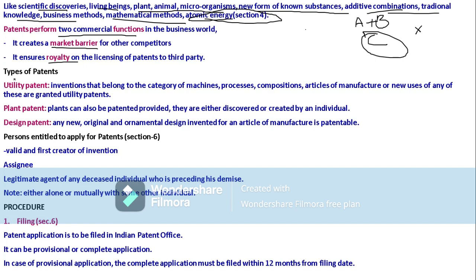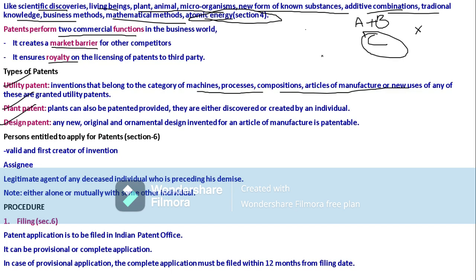Next, what are the types of patents? Utility patent, plant patent, and design patent. These are the three types of patents. So what does utility patent mean? Utility patent covers inventions that belong to the categories of machines, processes, compositions, articles of manufacture, or new uses of any of these. They are granted utility patents.